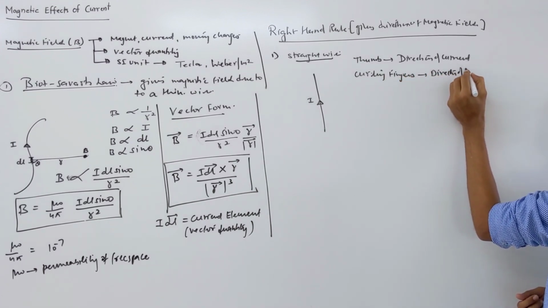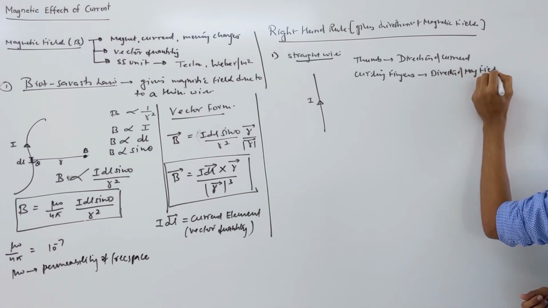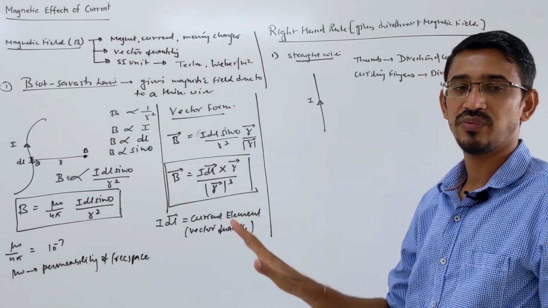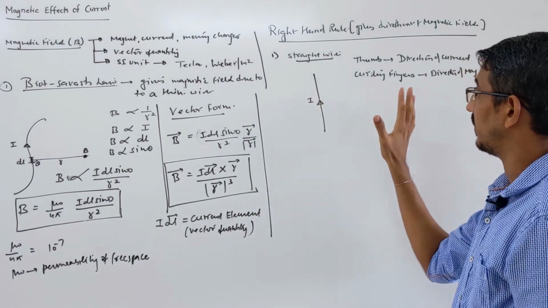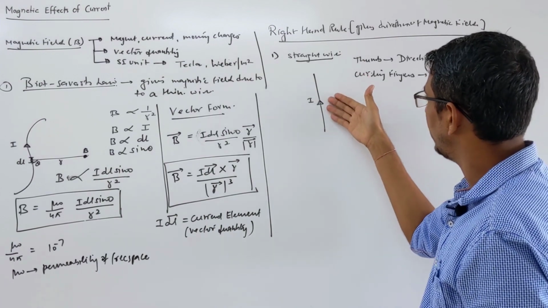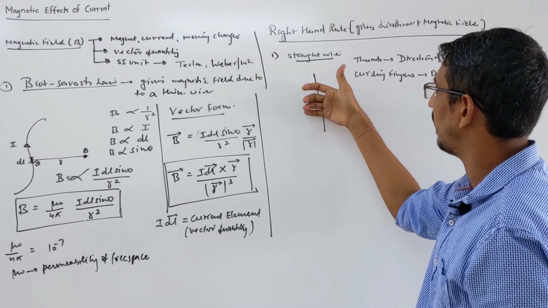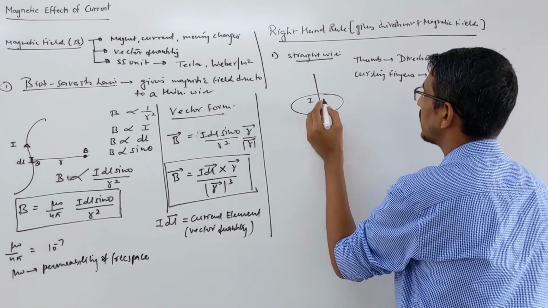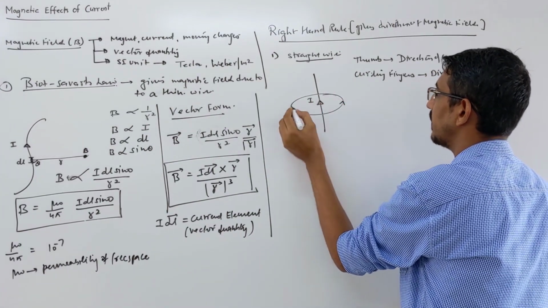Direction of what? Magnetic field and the pattern of magnetic field. Suppose in this wire current is going upward, you grab this wire with what? Your right hand, thumb shows direction of current, then on this side fingers are going in, on this side the fingers will come out like circular loops, right? So here magnetic field is produced of what type? Circular loop, like this way, okay.